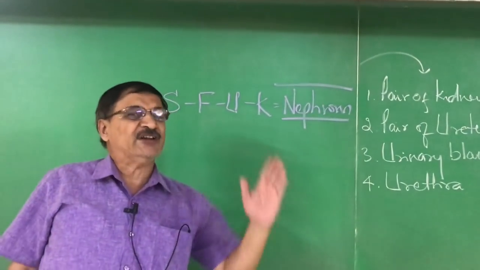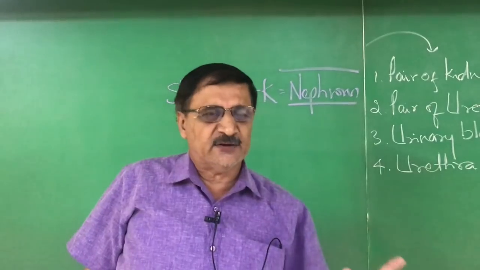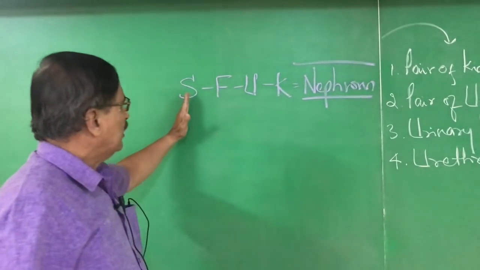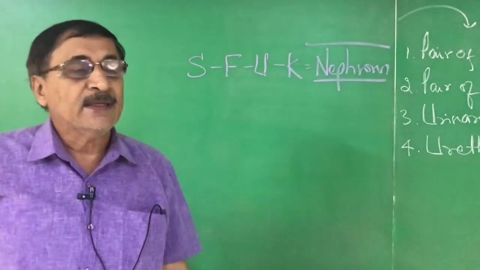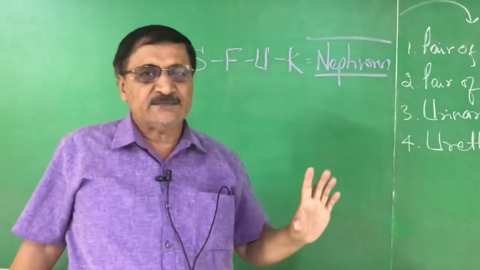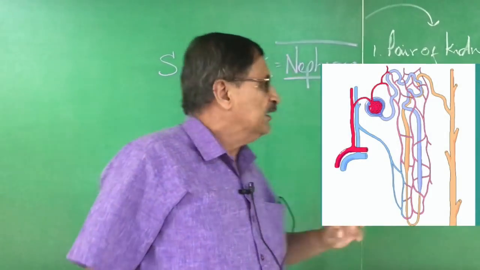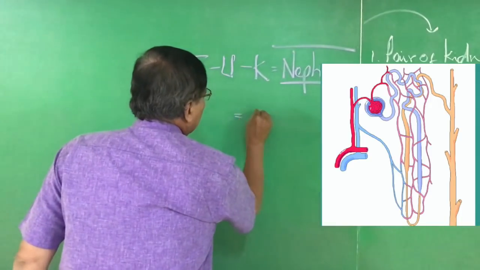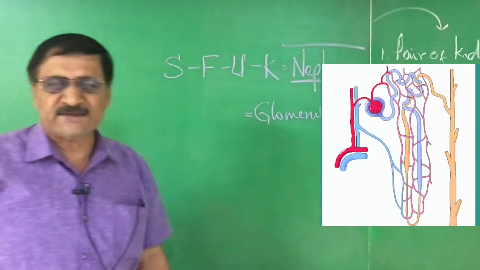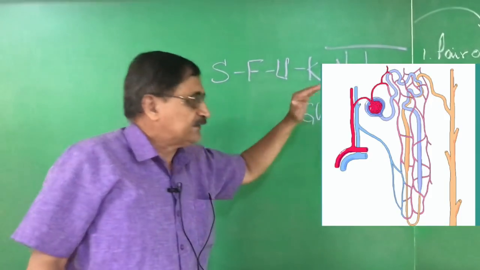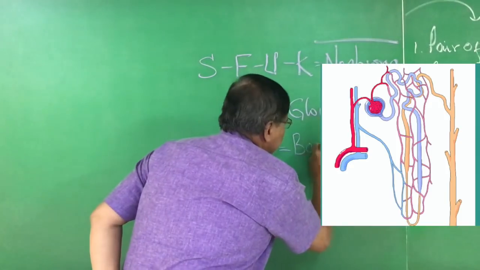You just recall what a cell is. Cell is the basic structural and functional unit of all living organisms. Similarly, here the structural and functional unit of the kidney is called the nephron. The nephrons have a cluster of capillaries called the glomerulus. Right? This glomerulus is connected with a cup-like structure called Bowman's capsule.